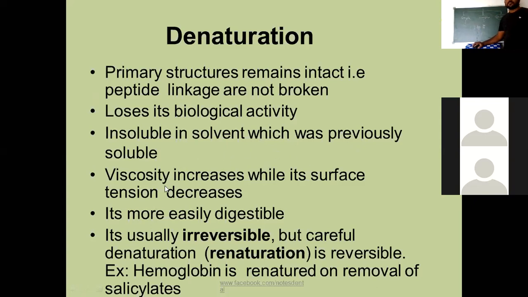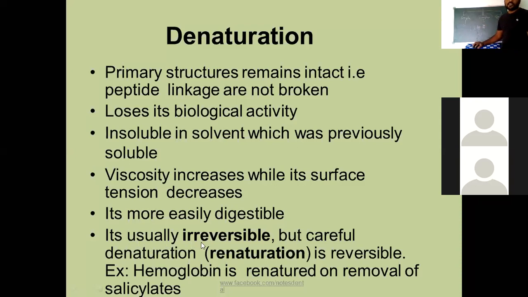And also you see here, viscosity increases. Why? Because its surface tension decreases, right? And also denaturation makes it more easily digestible. For example, egg. If you consume raw egg, there is somewhat of a disturbance for digestion. It takes some time. If you eat raw egg without making an omelette, maybe there is no complete digestion. But if we make an omelette, once it is denatured, it easily becomes digestible.